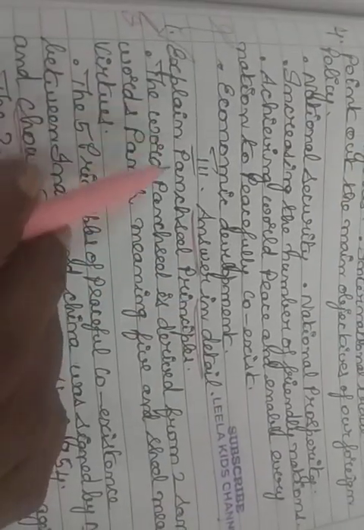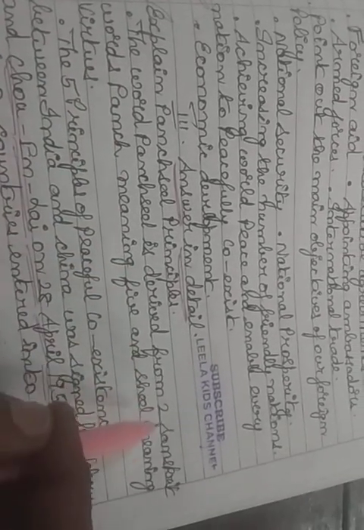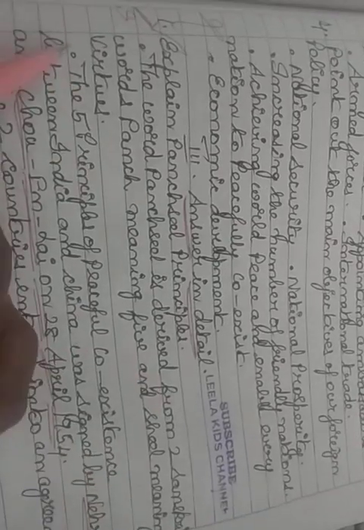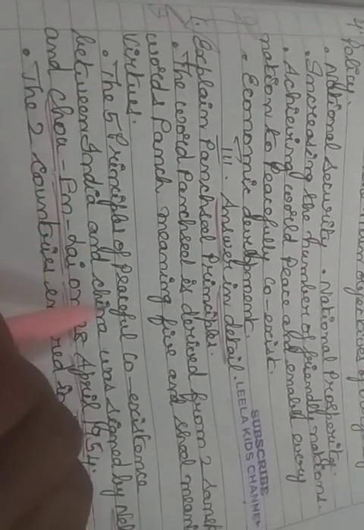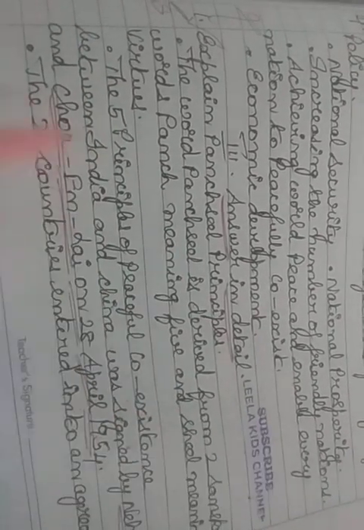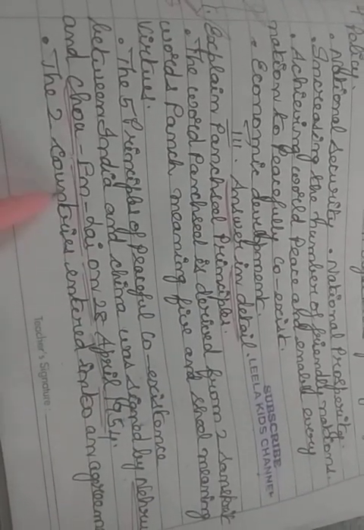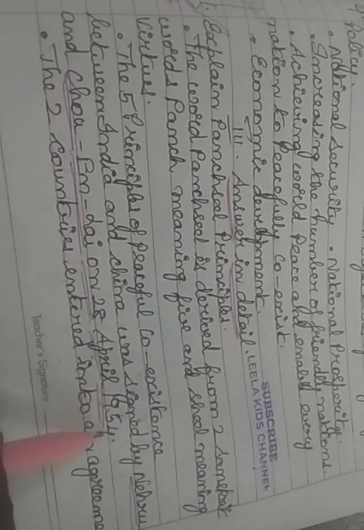Answer in detail. Explain Panchashil principles. The word Panchashil is derived from two Sanskrit words, Panch meaning five and Shil meaning virtues. The five principles of peaceful coexistence between India and China was signed by Nehru and Zhou Enlai on 28 April 1954.